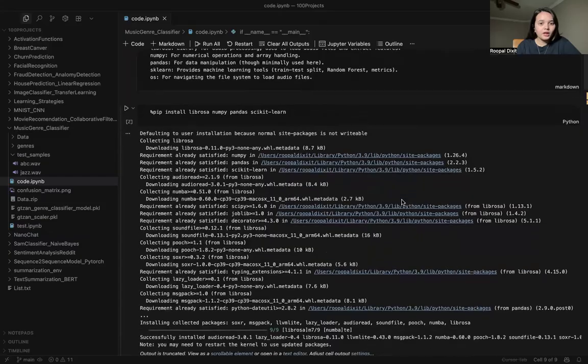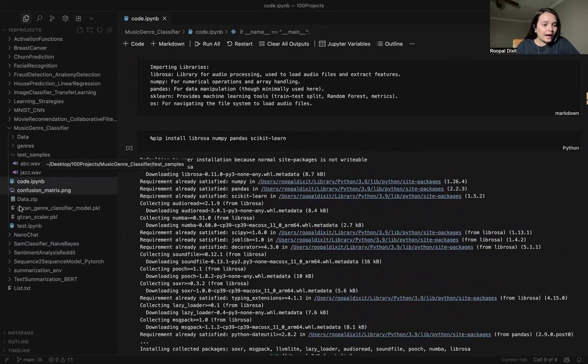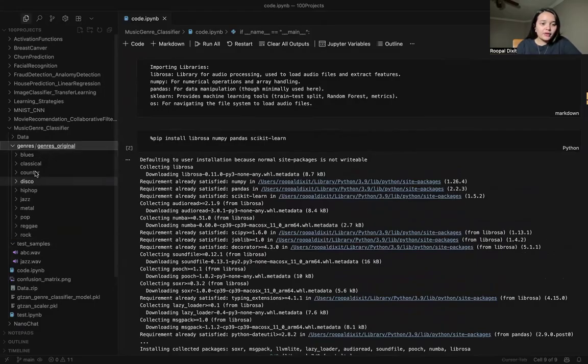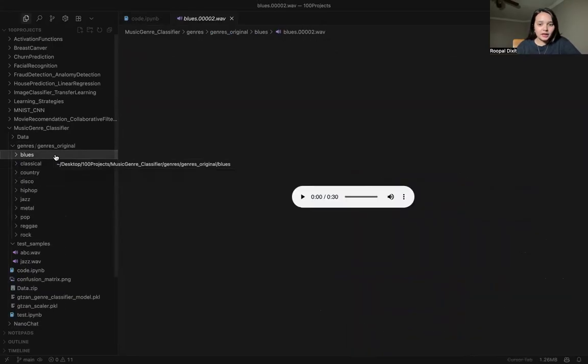Okay. So this is the code, and I have the dataset also. Where is it? Yeah, okay, genres. So I have 10 categories of music genres, and all of them have audio files in them.